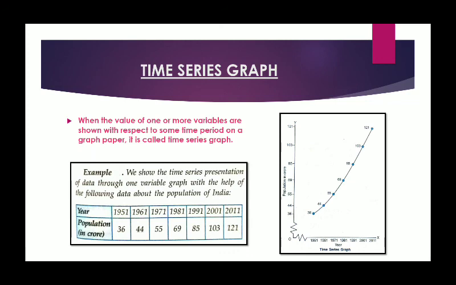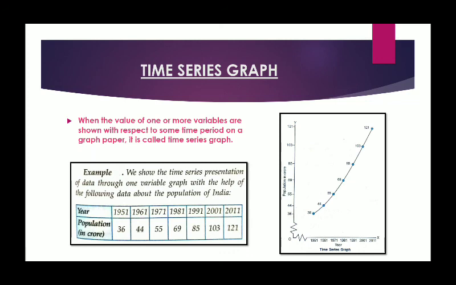Similarly, on the vertical axis also, from 0 to 36, all the values are not shown. There is again a kink which shows that it is not continuous. This curve is called time series graph, one variable time series graph.